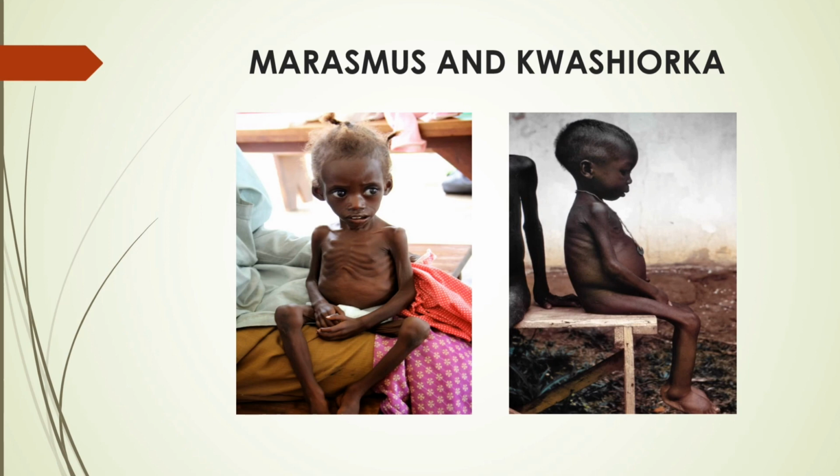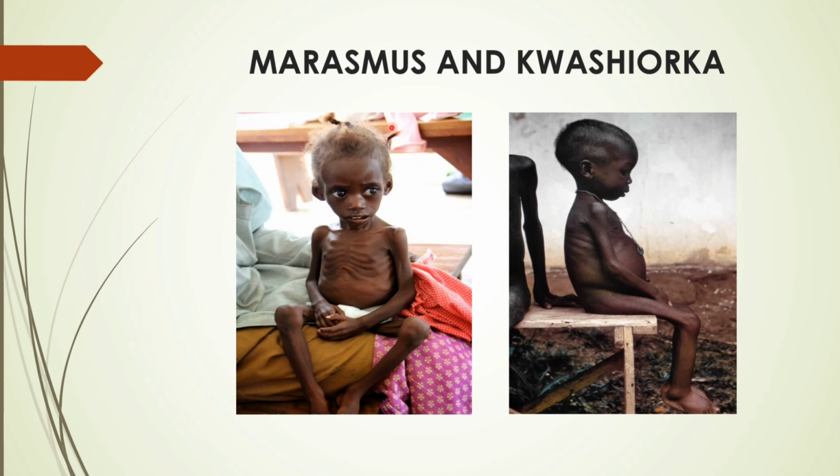Okay, so we have talked about macronutrients. When you're lacking certain nutrients in your body, you end up suffering from marasmus, kwashiorkor, and you end up having dry eyes. Okay, so this picture here simply shows marasmus.